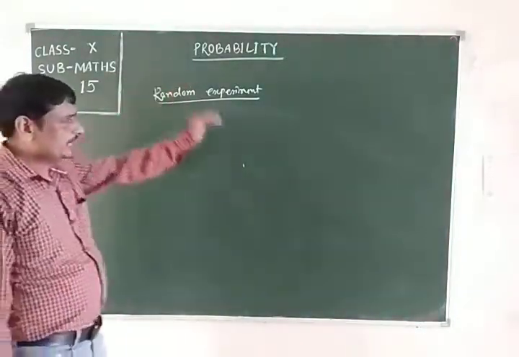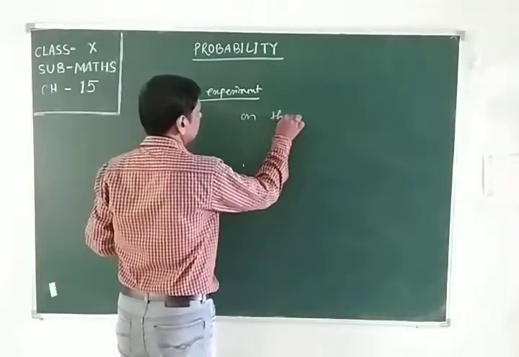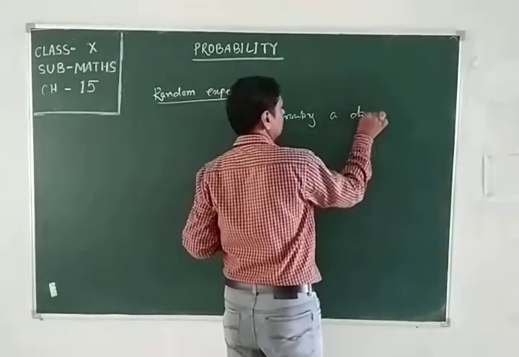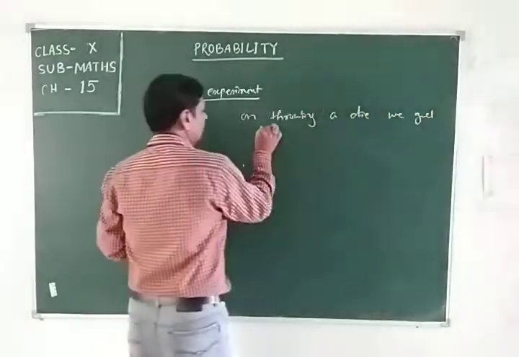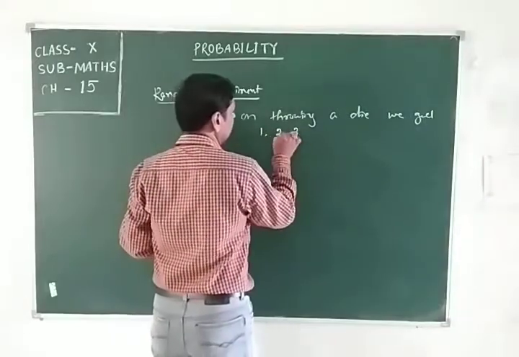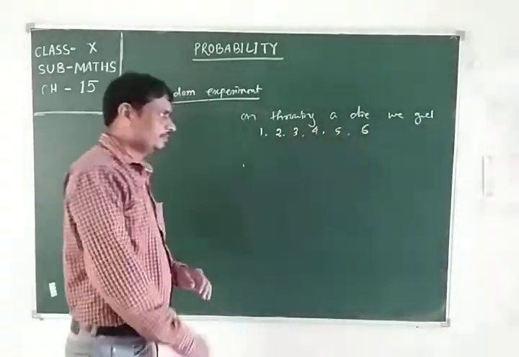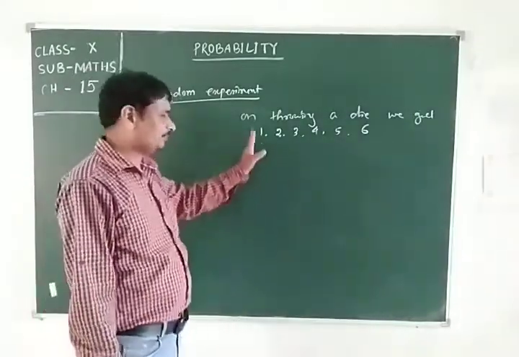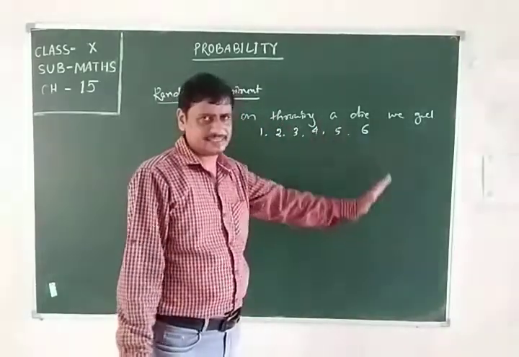Next, we are throwing a die. You get 1, 2, 3, 4, 5, 6. Either we get 1 or 2 or 3 or 4 or 5 or 6.